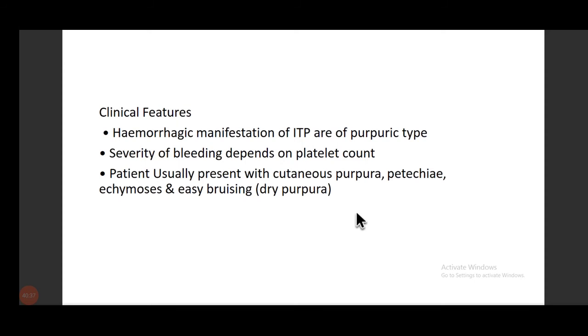What is the clinical feature of these patients? They have hemorrhagic manifestations; ITP is classically purpuric type. Okay, ecchymosis or purpura. The severity of bleeding depends upon the platelet count, and the patient usually presents with cutaneous purpura, petechiae. It can be anything except hemarthrosis.